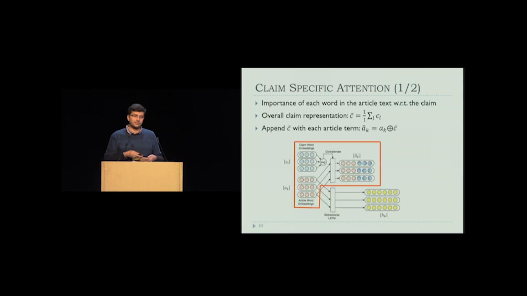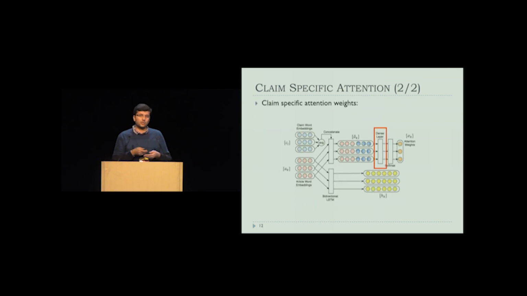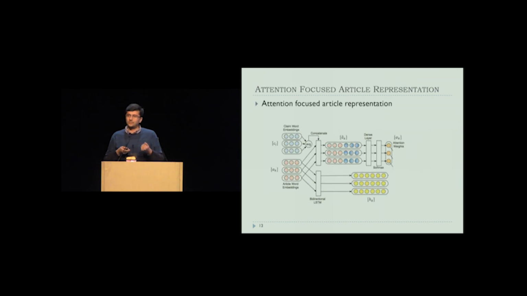Now, as we discussed, we also want to capture the importance of each term in the evidence with respect to the claim. For that, first we take the overall claim representation by taking an average of the claim word embeddings, and then we append this claim representation to the individual article term embeddings. Then, these appended article embeddings are passed first through a dense layer and then through a softmax layer to get the attention weights. These attention weights signify the importance of each term in the evidence with respect to the overall claim representation.